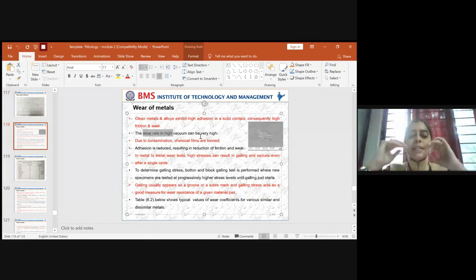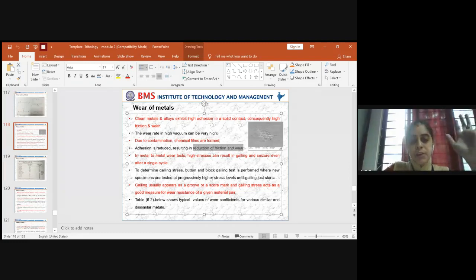So you should always select the components in such a way that if you use two of the same mating elements, then obviously adhesion will be more. So go with a metal combination that helps in reducing the adhesiveness between the two components. In that case, it results in reduced friction and wear. So always, when you think about metals, select the metals which have minimum adhesion, so that the friction and wear could be kept in a controlled manner.